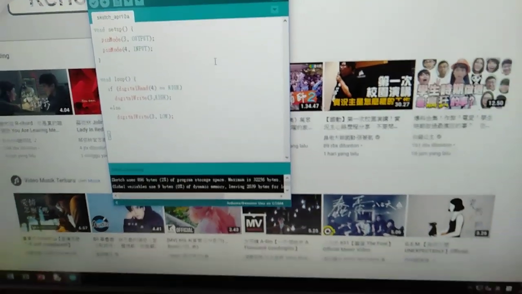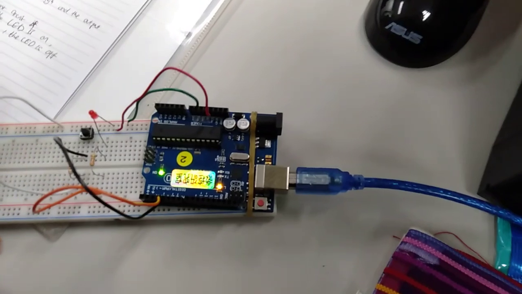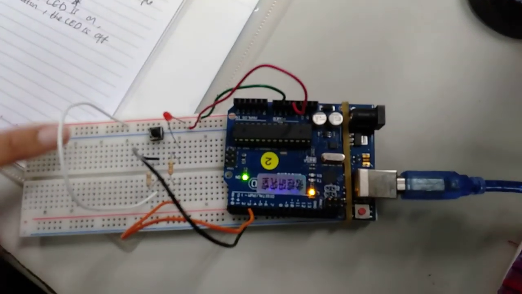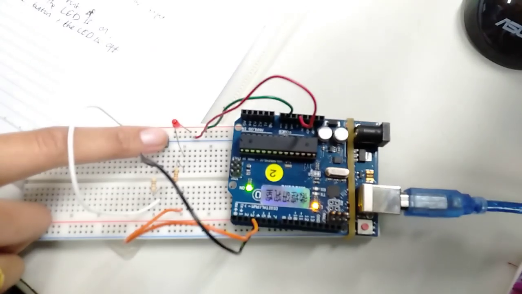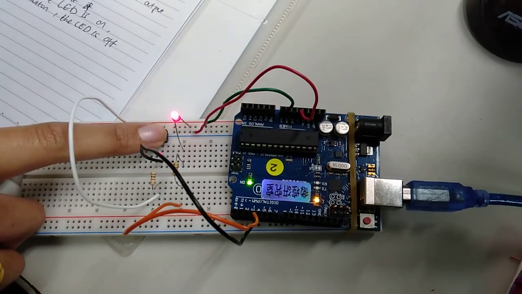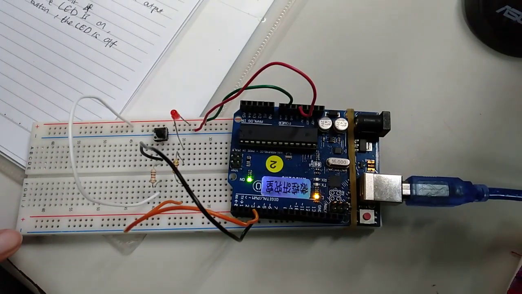And now I want to show you the component circuit. Here is the component circuit. If we push the button, the LED will turn on, but if we release the button, the LED will turn off.